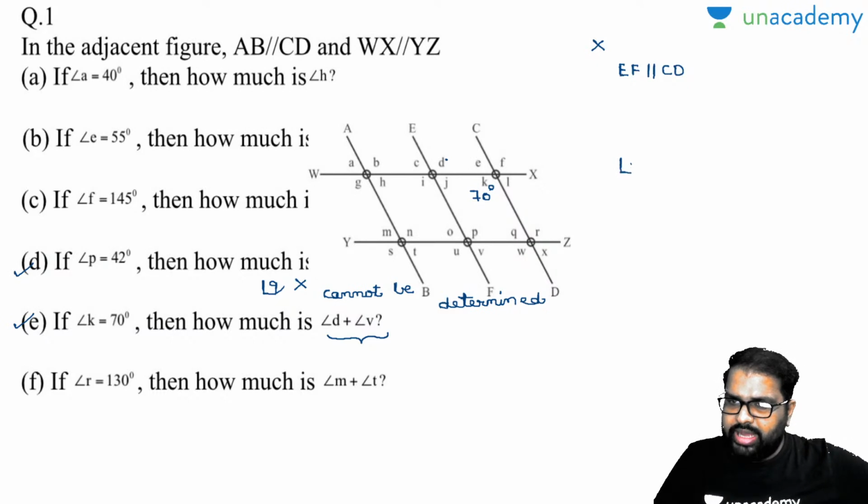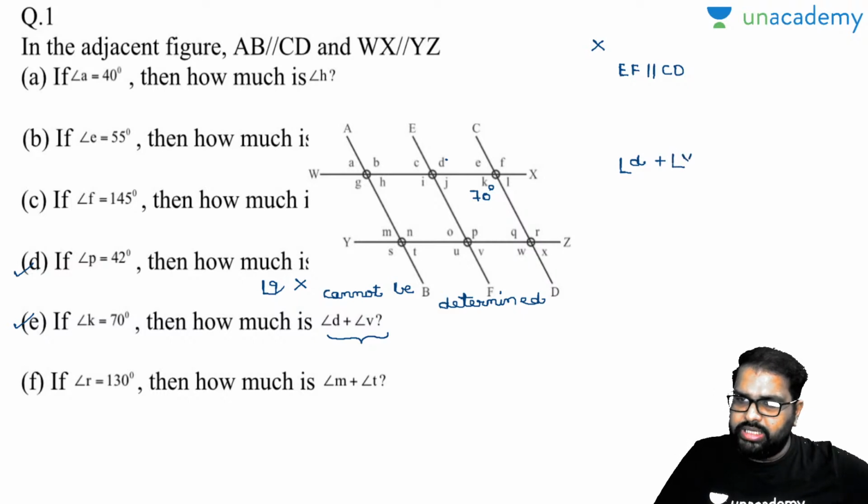The sum of exterior angles on the same side will be equal to how much? Will it be 180 degrees? Is it supplementary? Yes, it is supplementary.